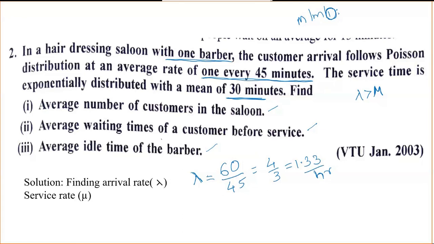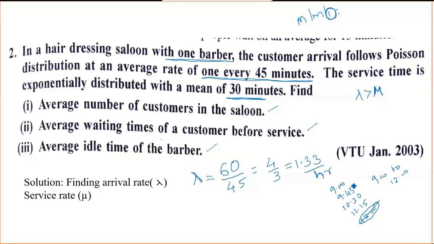I'll explain once again. One person is coming every 45 minutes. For example, if the shop is opening at 9 o'clock, one person will come at 9 o'clock, the next person will come at 9:45, the next at 10:30, another at 11:15, and another at 12 o'clock. But the shop timing is 9 to 12. So whoever comes at 12 o'clock we cannot consider, because the shop will close at 12, so we cannot give service to that fifth person.